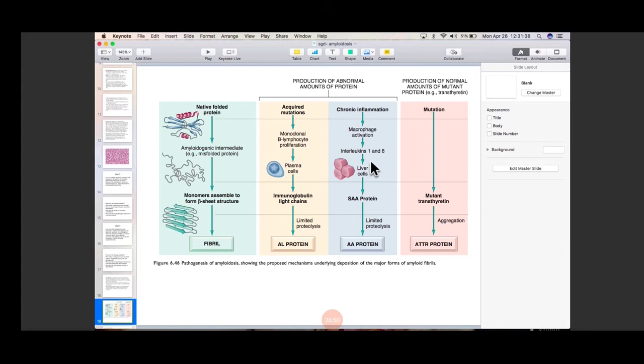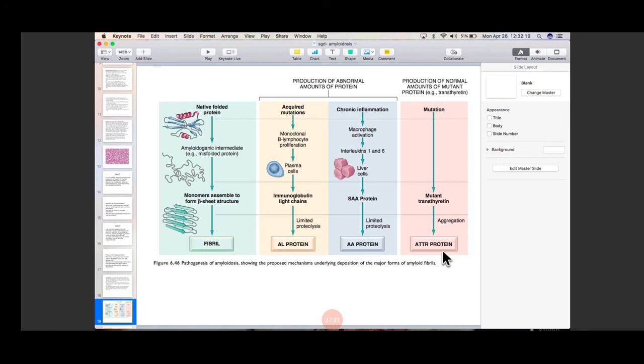Now, these interleukin 1 and 6 are going to act on the liver cells to synthesize a protein, which is serum amyloid associated protein, mainly synthesized by the liver because IL-6 and IL-1 stimulate it. Because of limited proteolysis, this amyloid associated protein is formed, which gets deposited in various organs. Then there is production of normal amounts of a mutant protein, that is transthyretin. This transthyretin undergoes some mutation and this mutated transthyretin gets aggregated in the form of ATTR protein, which gets deposited mainly in the Mediterranean disorder, the Mediterranean amyloidosis.